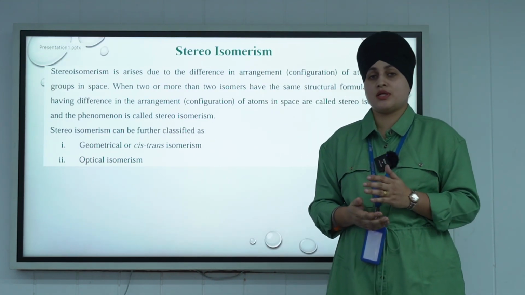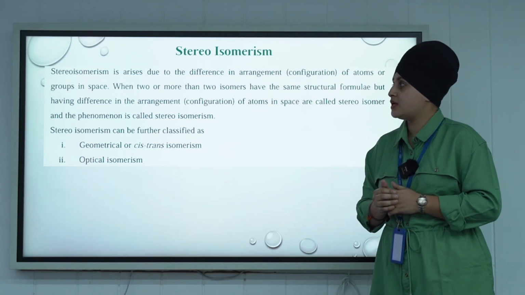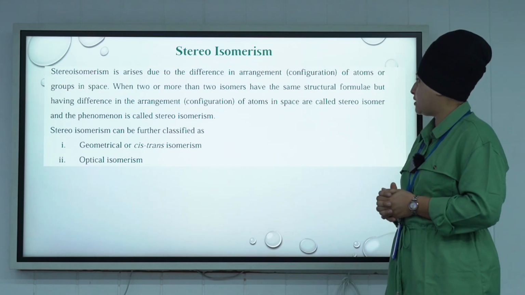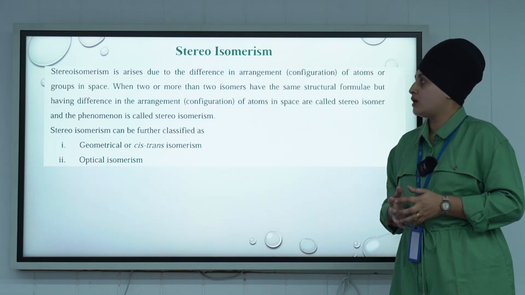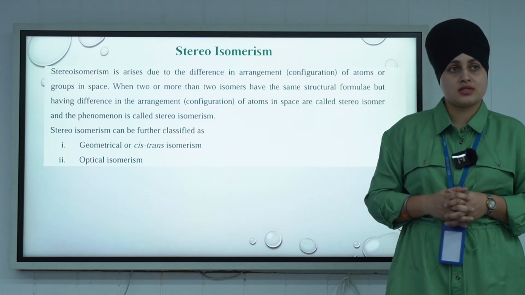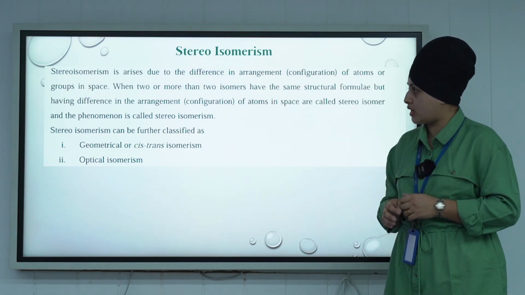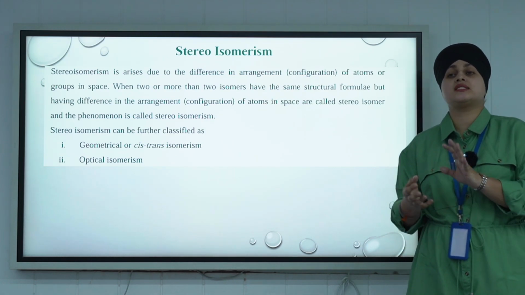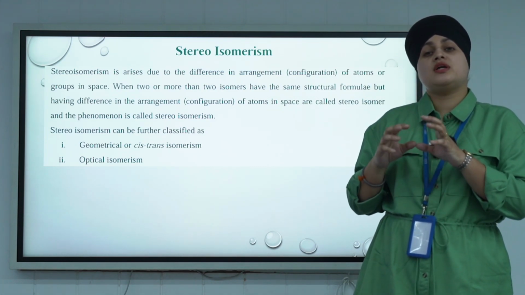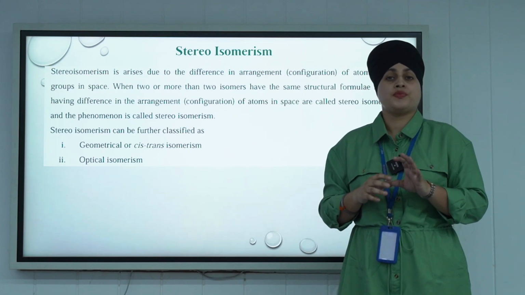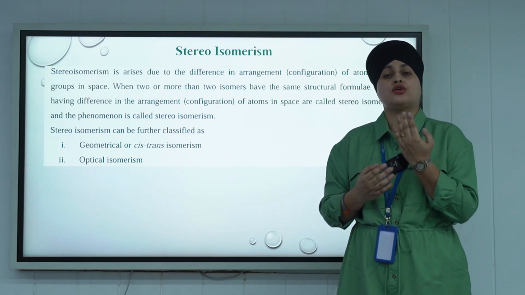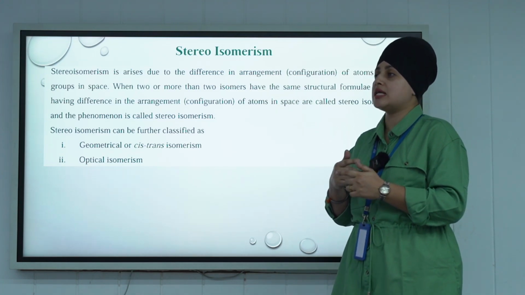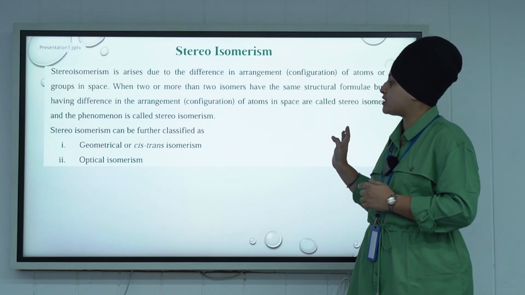Next is stereoisomerism, which is a further classification. Stereoisomerism arises due to a difference in the arrangement of atoms or groups in space. When two or more isomers have the same structural formula but a difference in the arrangement of atoms in space. In space means the 3D space of the atoms. When we see a carbon with 4 atoms attached, but in a 2D view, we just see 3 atoms. But if we see it in 3D space, that is known as the spatial arrangement of the atoms. That is known as stereoisomerism.